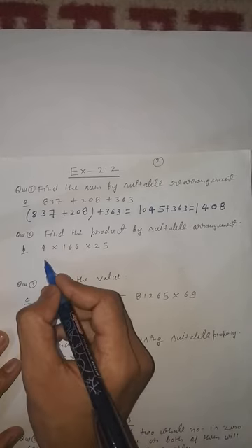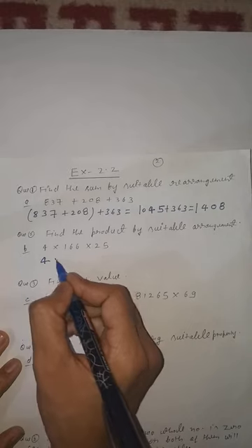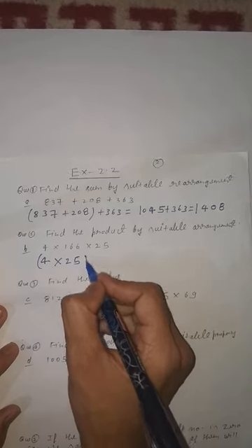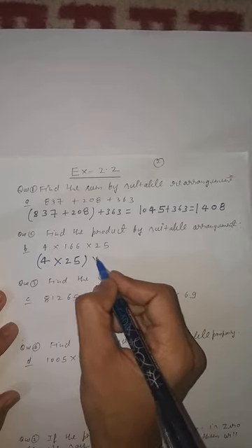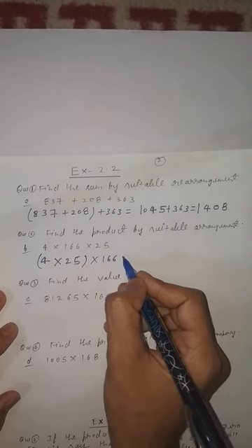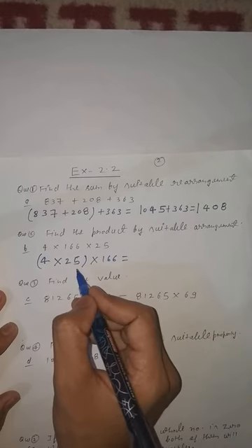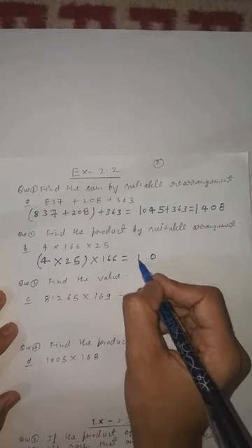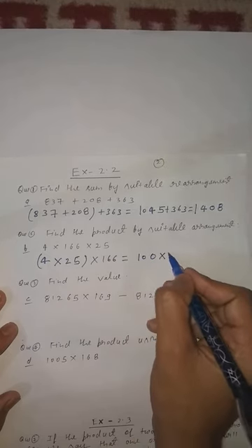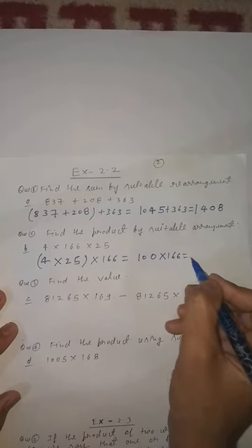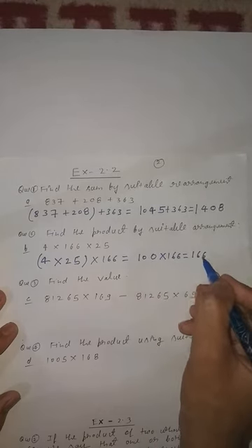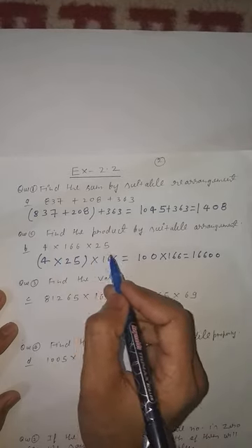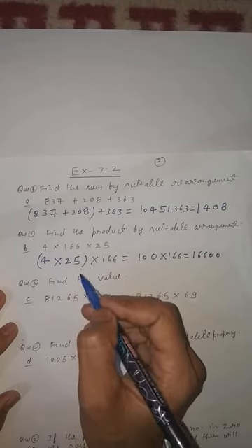How? If you take 4 and 25 in one bracket and 166 outside the bracket, then according to BODMAS, first you will solve the multiplication. To solve this, you know that 4 fives are 20, 4 twos are 8 plus 2 is 10. It will come 100 into 166. Now this is very easy. 166 and 00 you will place. So this is easy. When you multiply these three directly, check which one is easier. I think this one is easy.